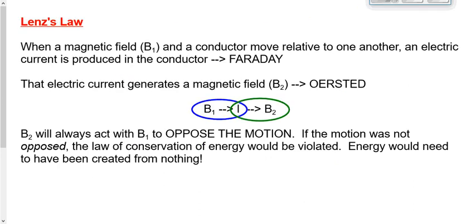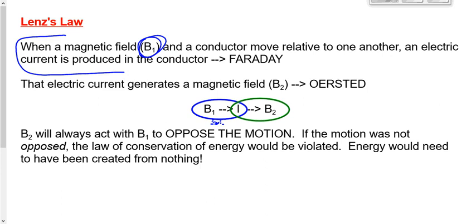Lenz's law is an application of what we just learned with Faraday and what we learned near the beginning of this unit with Oersted. Lenz's law says this. Number one, when a magnetic field, B1 we'll call it, the first magnetic field, a magnet, in the demonstration that we just did, the magnet that we dropped through the copper tube, when a magnetic field and a conductor move relative to one another, it doesn't matter which one moves, right? I could drop the magnet, I could drop the copper tube. Doesn't make any difference. That we generate an electric current. So magnetic field number one generates an electric current.